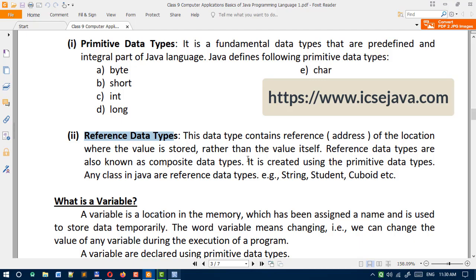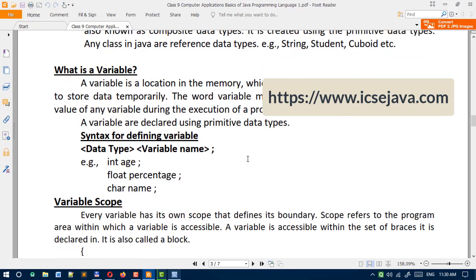Okay, next thing, another topic here, variable. As the name suggests, variable means the value is always changeable. A variable is a location in memory which has been assigned a name and is used to store the data temporarily.